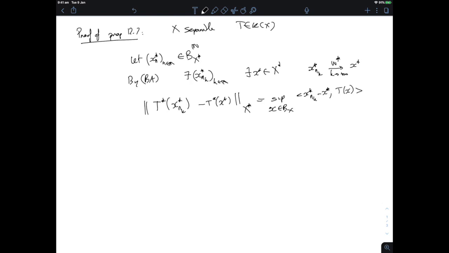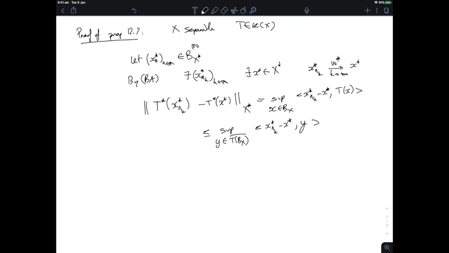Right, but that is certainly smaller than the supremum over all y in not just T of the unit ball, but its closure, of x_{n_k} star minus x star, y. But now I'm taking a supremum over a compact set.